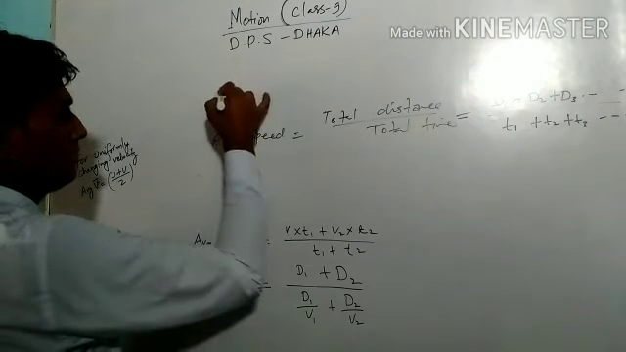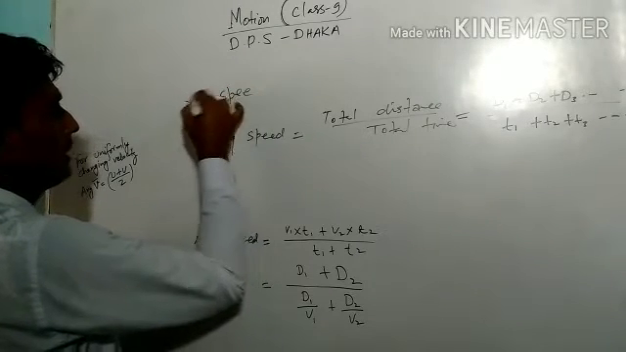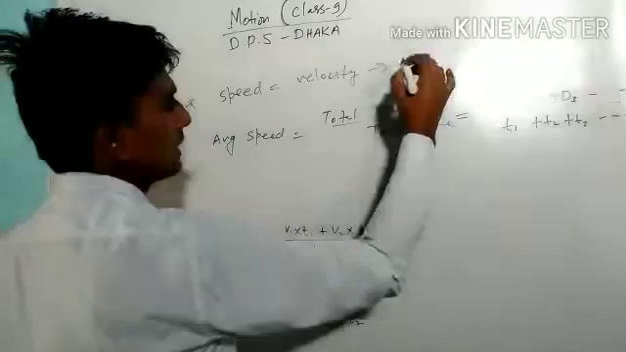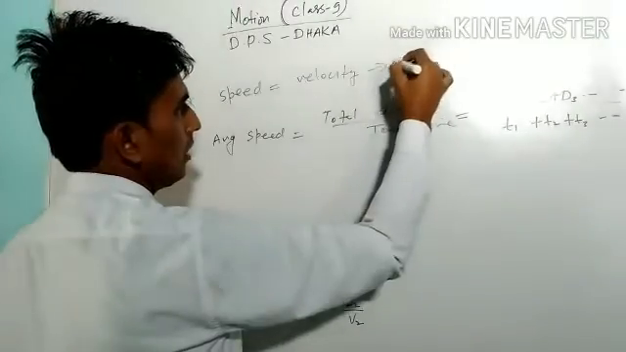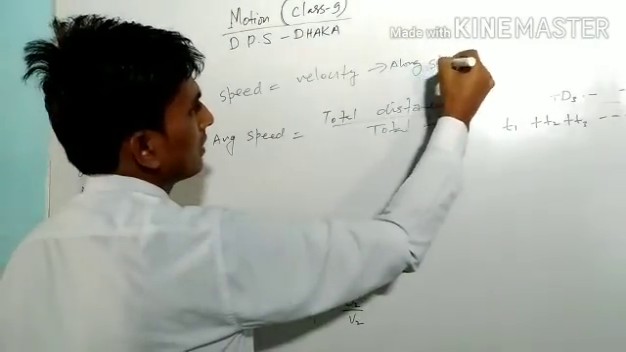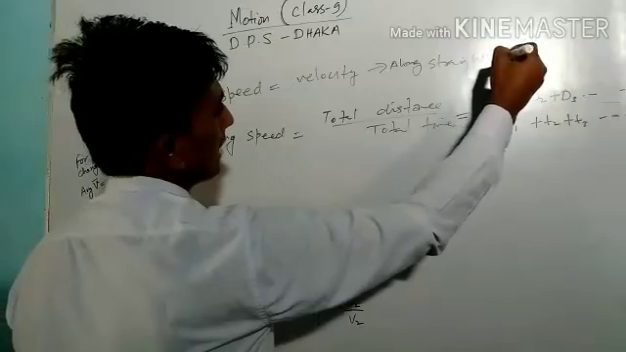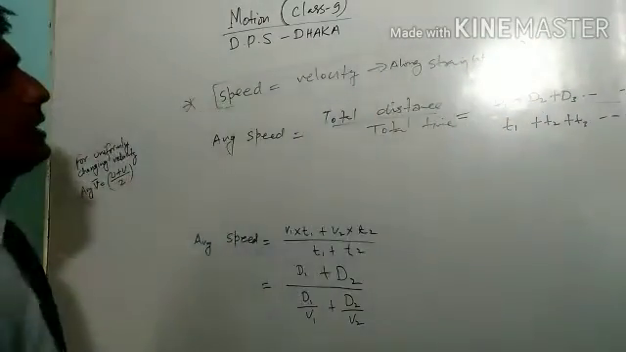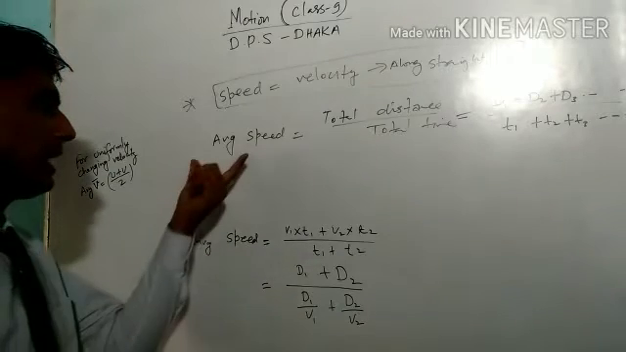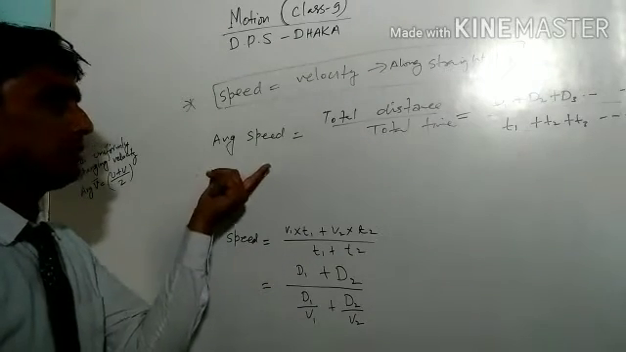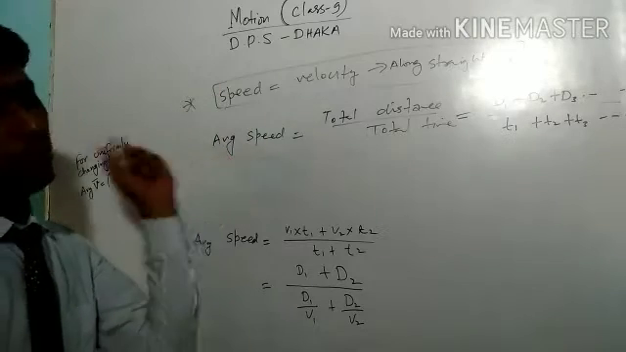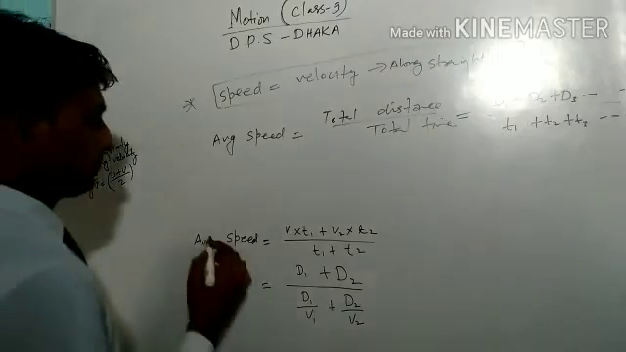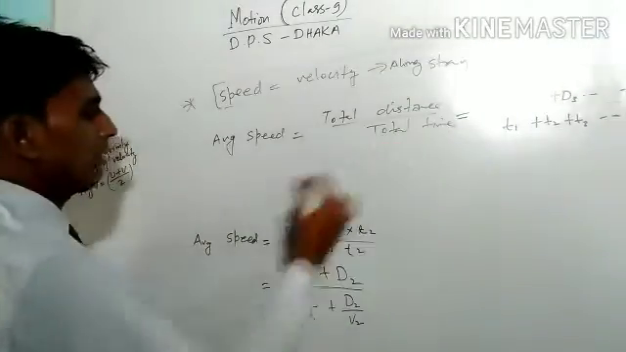And you know one thing, very important: speed is equal to velocity if the object is moving along a straight line. So here we are calculating the value for average speed. This will be applicable for velocity as well if the object is moving on a straight line. So average speed, this is the first formula.